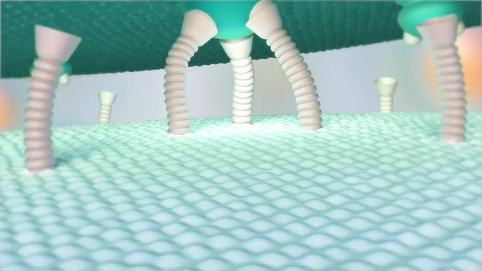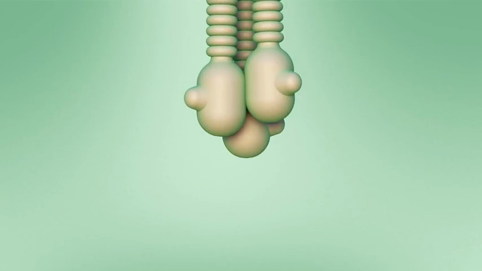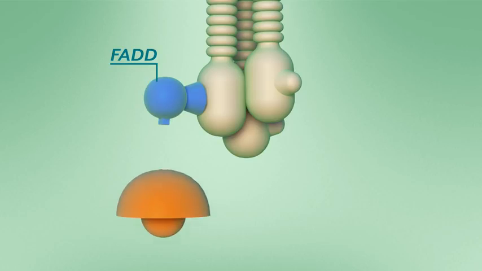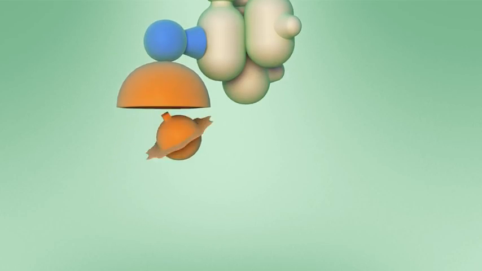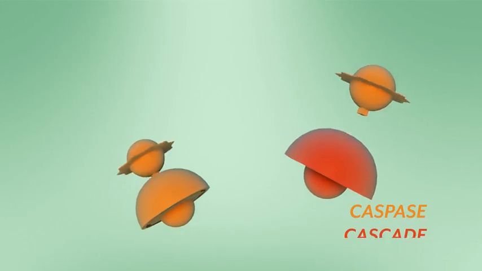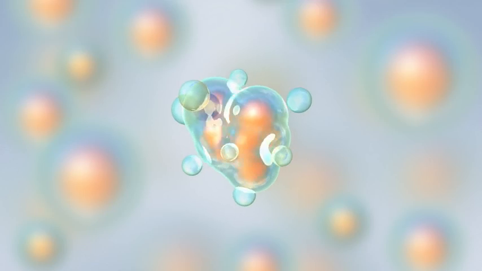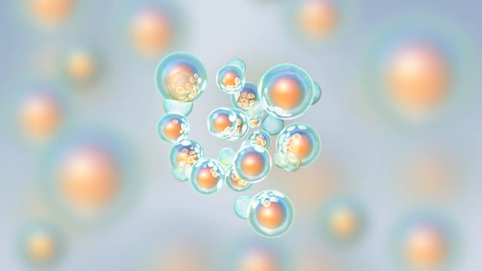This sets off a chain of intracellular events that will ultimately result in apoptosis. The sequence is mediated by a Fas-associated death domain, or FADD. In the final step of the extrinsic pathway, caspases activate each other in a self-amplifying process called the caspase cascade. Apoptosis is then initiated as the active caspases begin the breakdown of cellular materials.